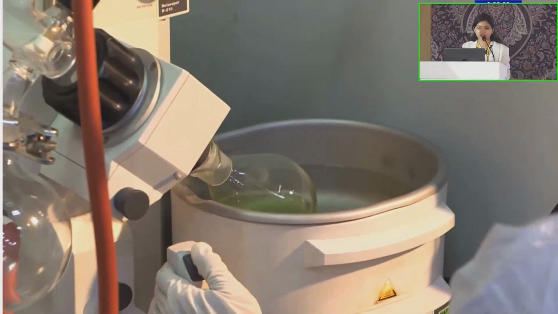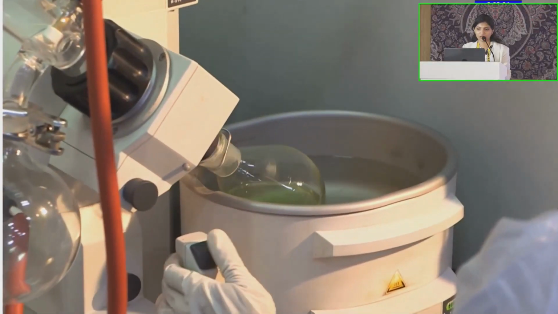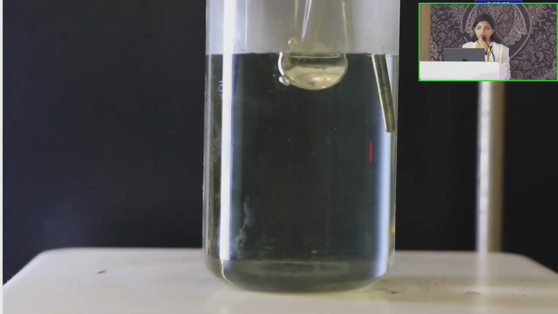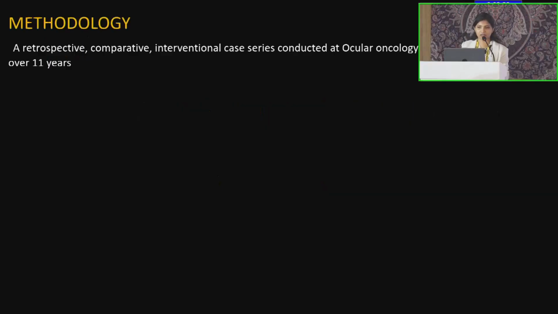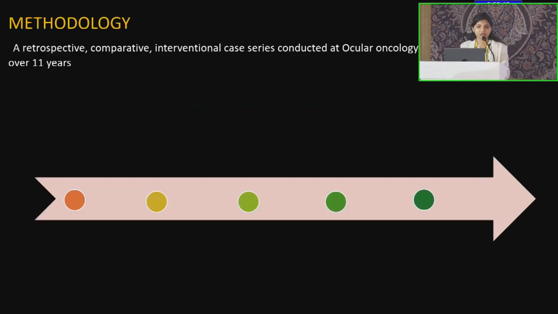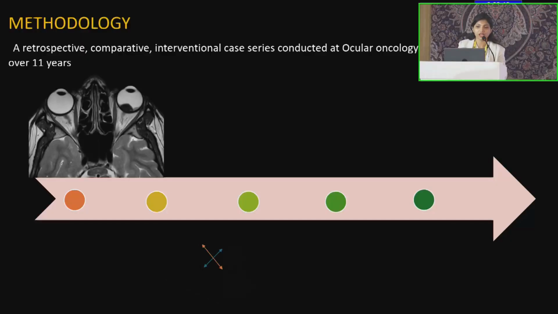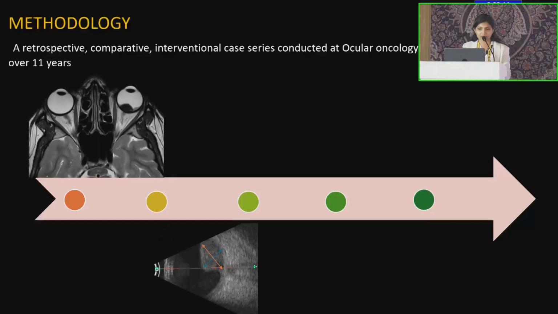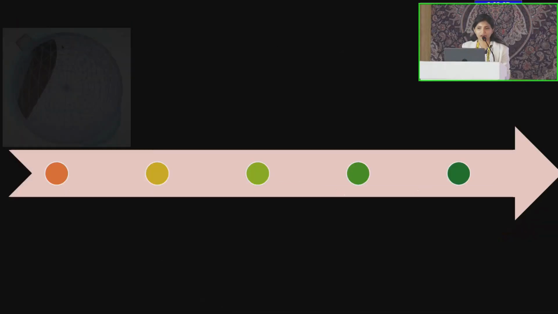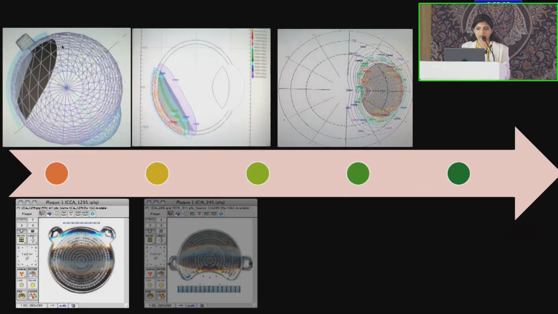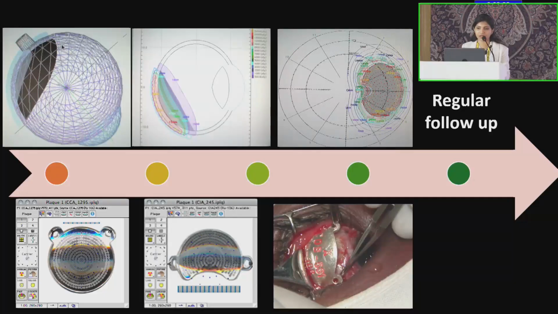After separation of the radionuclide from the high-level waste, it was immobilized and encapsulated between two silver substrates. We aim to assess the local tumor control, outcomes, and also the safety and efficacy of this indigenous Made in India plaque. This is a retrospective comparative interventional case series conducted over a period of 11 years, where clinical and radiological assessment was done and the dimensions were calculated based on its diameter and its height. The plaque shape and size was selected and the dosimetry was calculated.